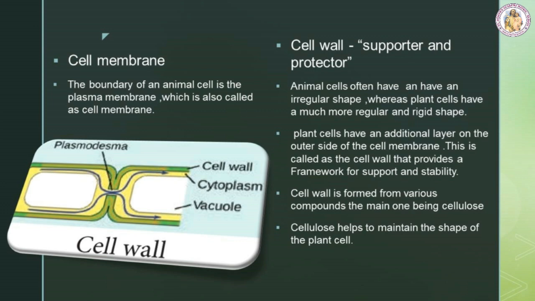Plant cells have an additional layer on the outer side of the cell membrane. This is called a cell wall that provides a framework for support and stability. The cell wall is formed from various compounds, the main one being cellulose. Cellulose helps to maintain the shape of the plant cell. This allows the plant to remain rigid and upright even if it grows to great heights. Each cell is interconnected with its neighboring cells through openings called plasmodesmata.